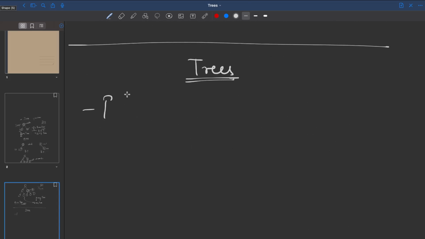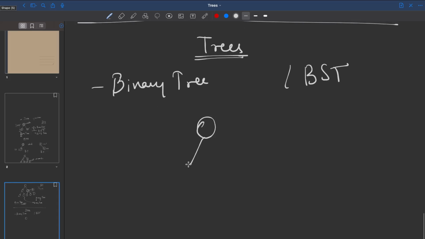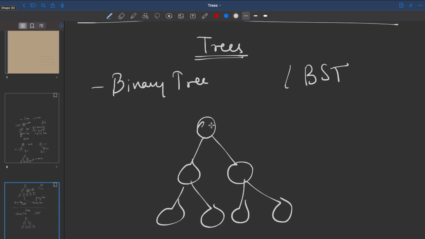Now there are certain terminologies which you should know when it comes to trees, and this is valid for a binary tree and also for a binary search tree. If I draw a tree like this, this starting node is called the root of the tree. What is this called? Root of the tree. I can think about this as levels.